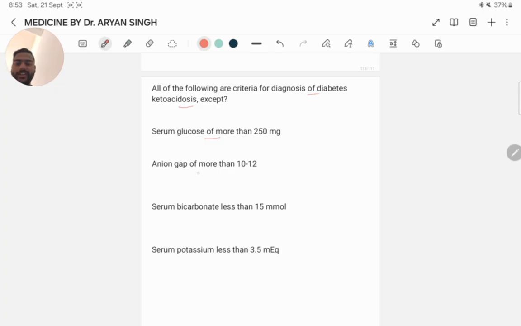Next question. All of the following are criteria for diagnosis of diabetic ketoacidosis except serum glucose of more than 250, anion gap 10 to 12, serum bicarbonate less than 50 mmol, serum potassium less than 3.5 mEq. The correct option is serum potassium less than 3.5 mEq, because low serum potassium can occur in diabetic ketoacidosis, but it's not a part of the diagnostic criteria.